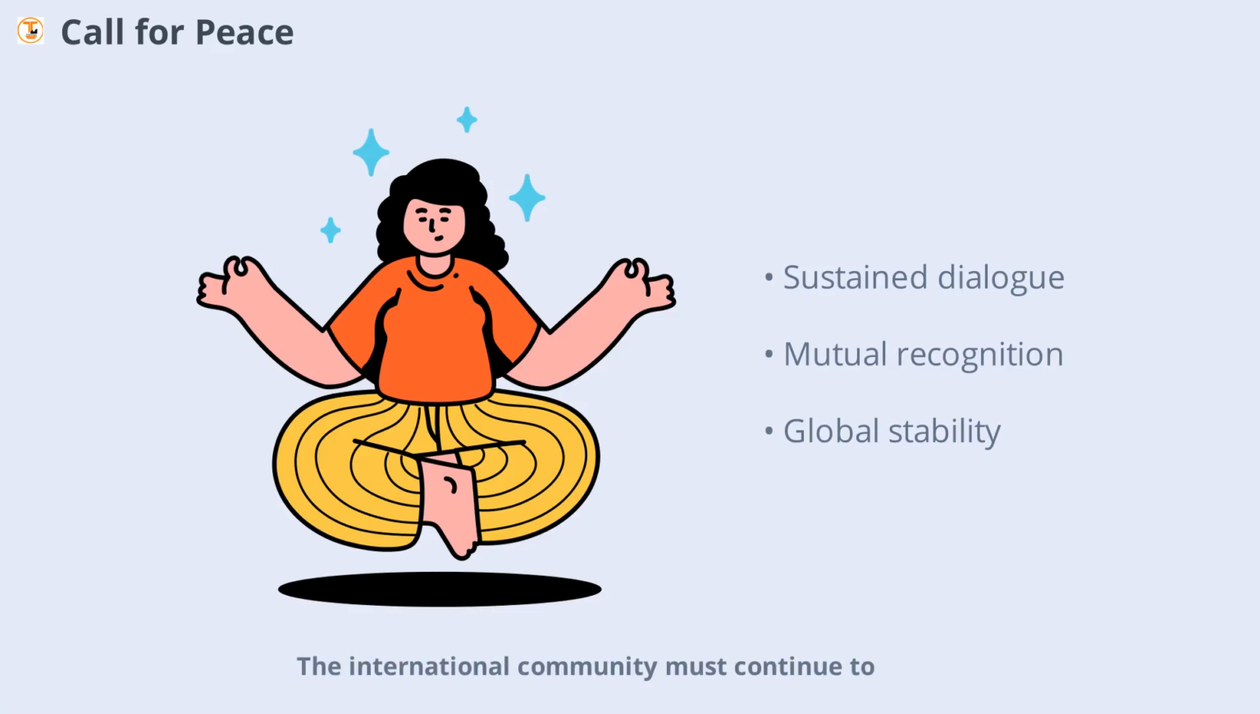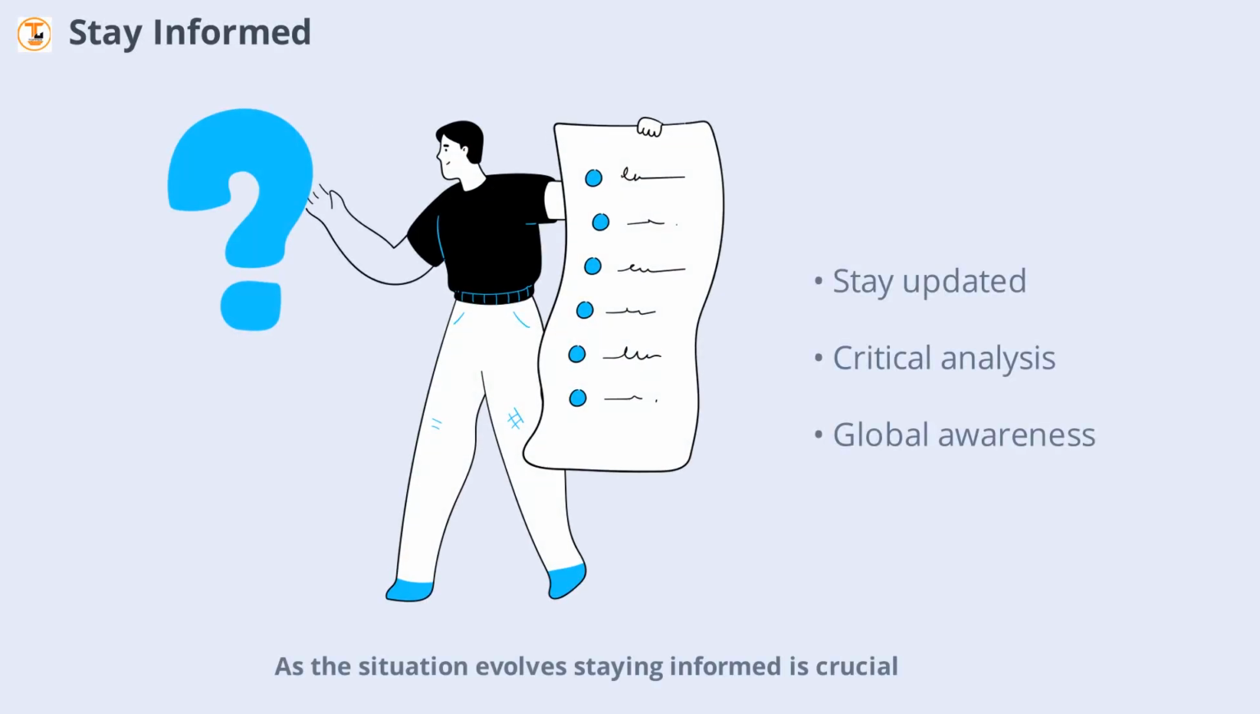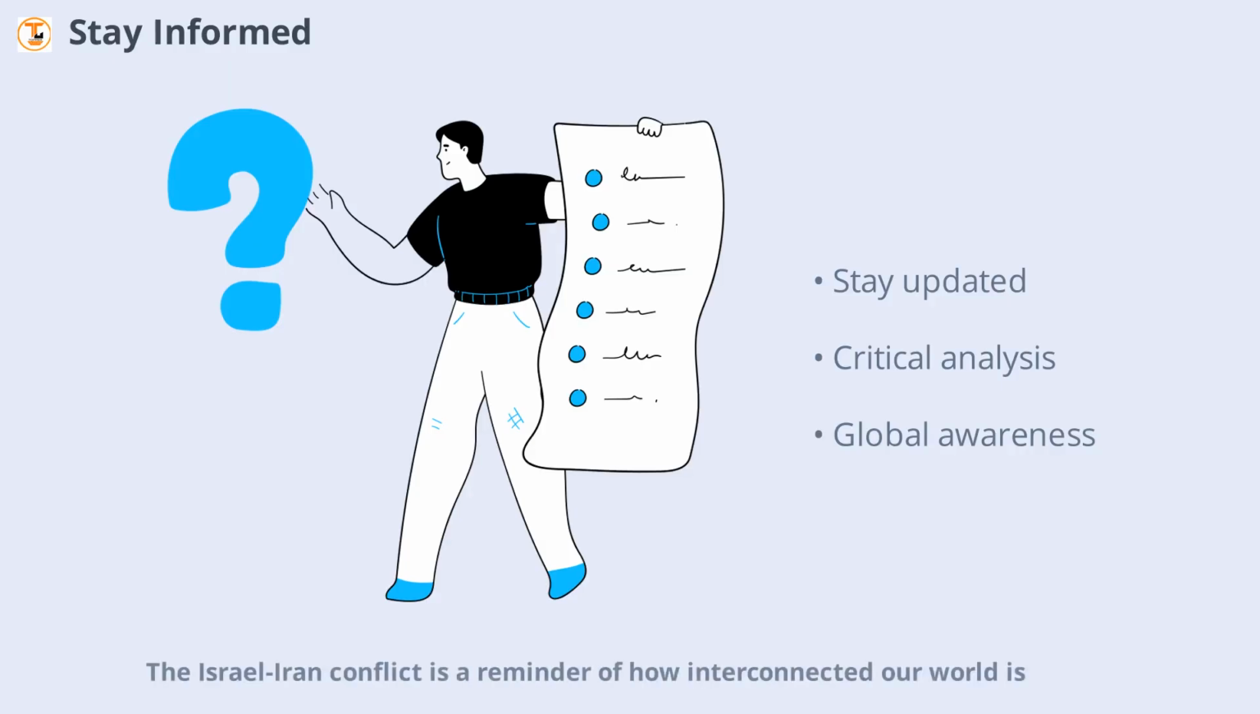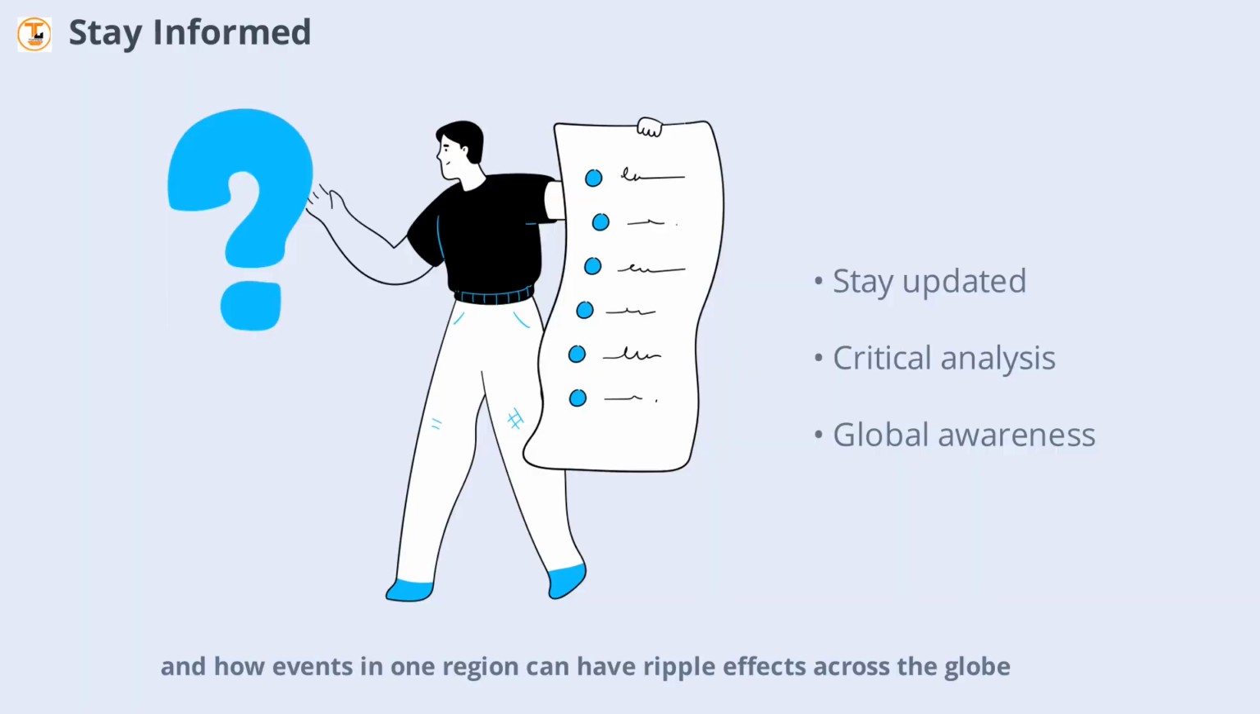The international community must continue to support efforts for de-escalation and conflict resolution, recognizing that stability in this region is vital for global security and prosperity. As the situation evolves, staying informed is crucial. Follow credible news sources, analyze developments critically, and understand the broader context. The Israel-Iran conflict is a reminder of how interconnected our world is, and how events in one region can have ripple effects across the globe.